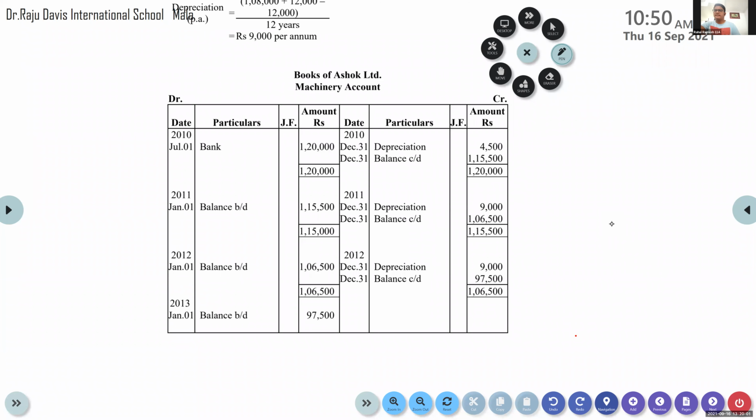Charging depreciation against the asset account. That's why we are showing this depreciation here in the asset account. Otherwise, we will not show it in the machinery account, the asset account. Instead, we'll be showing it in the provision for depreciation account. We'll do a problem, then you'll understand. I hope this is completed.